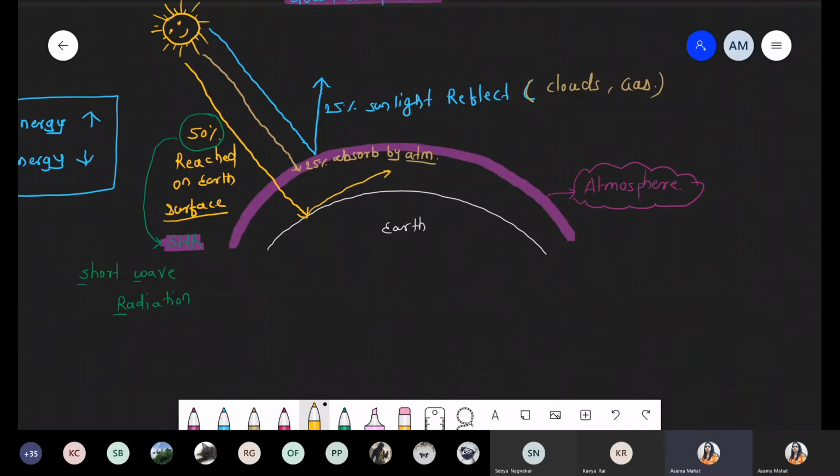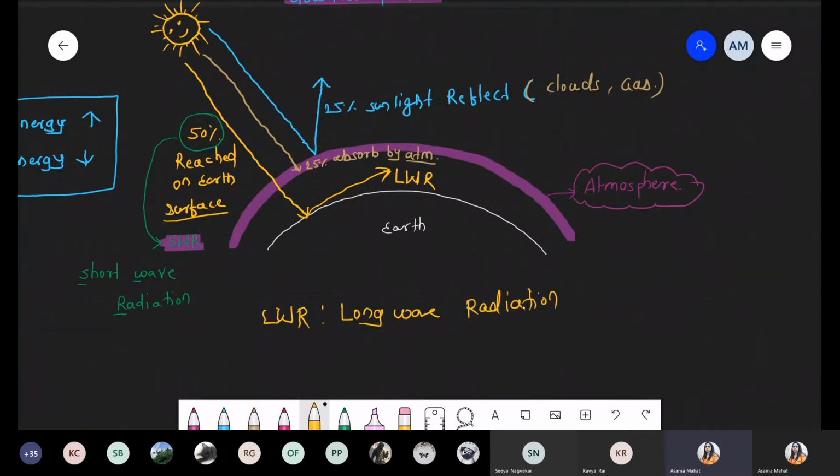It will get reflected because we know that any energy, any light, when it strikes any surface, some energy is absorbed and some energy gets reflected. So when it gets reflected, the short wave is converted into long wave radiation, LWR, that is long wave radiations.